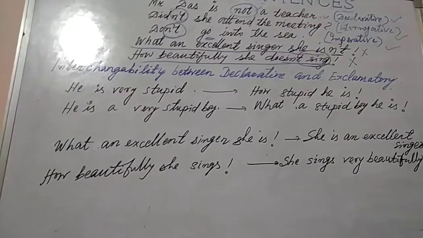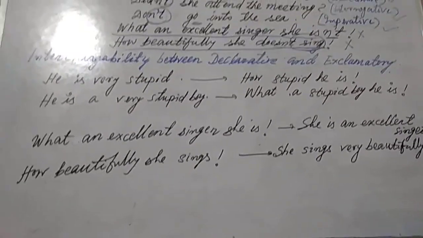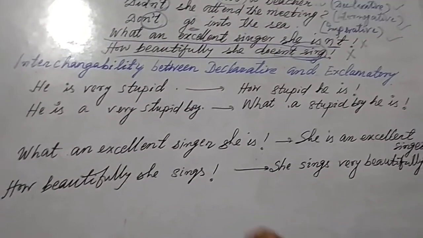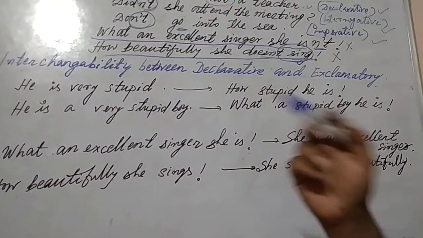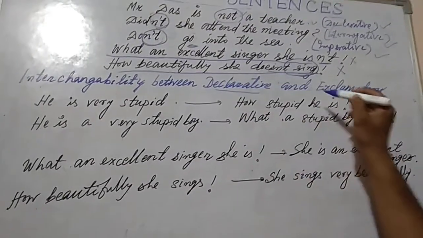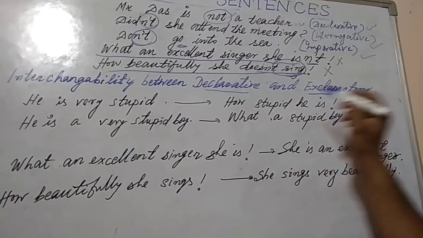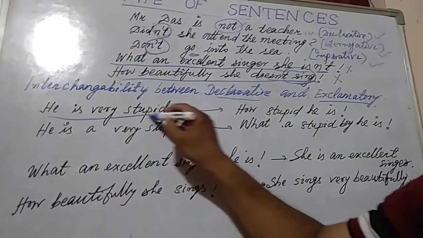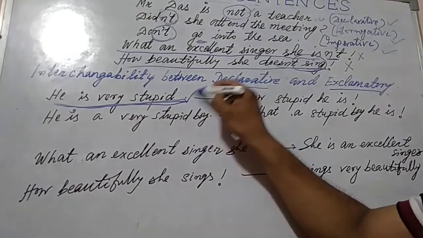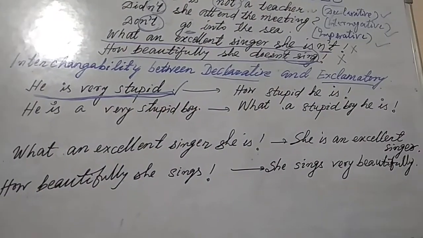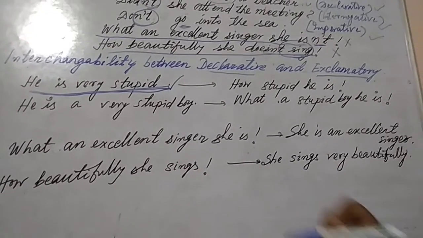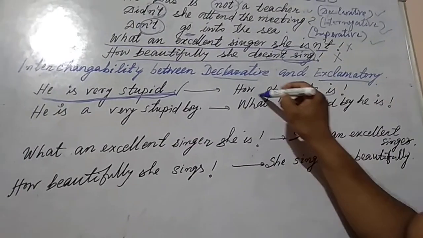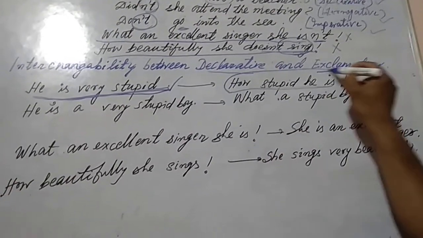Now let us see what are the interchangeability. That means how one type of sentence can be changed to another type of sentence. You see, we can change declarative to exclamatory. So you see here, he is very stupid. It is what kind of sentence? It is a declarative sentence. So when it is changed to an exclamatory sentence, it will be how stupid he is.